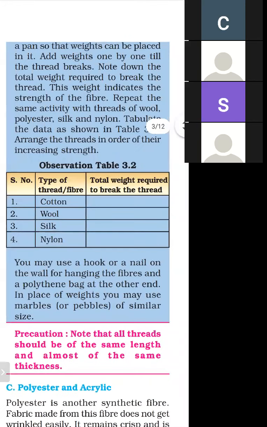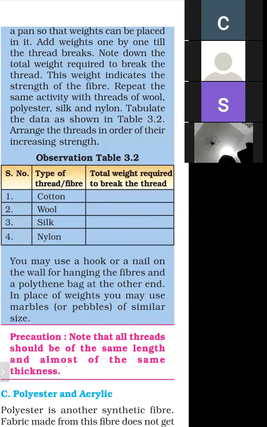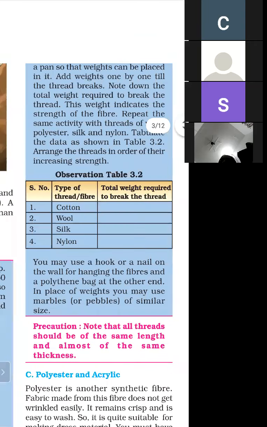So the thread we use in this activity, just like cotton, wool, silk and nylon, are of the same length or about the same thickness. If the length of the thread is different, then this activity goes wrong. So we use fiber threads of cotton, wool, silk and nylon of the same length and same thickness.